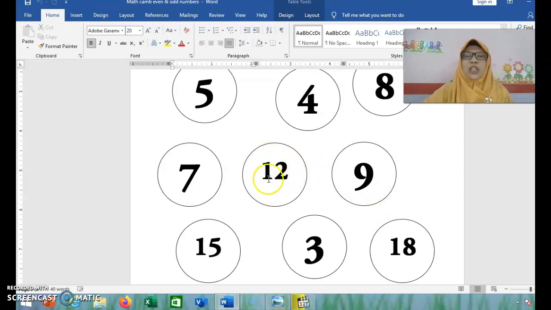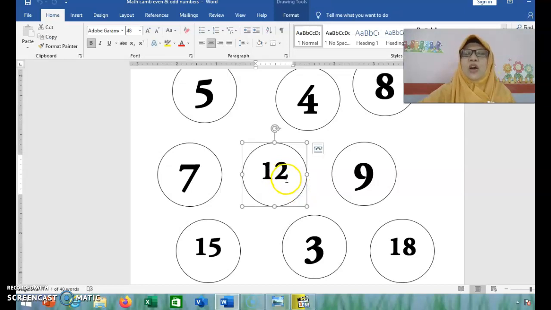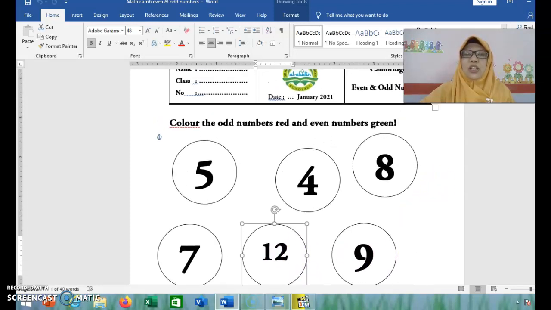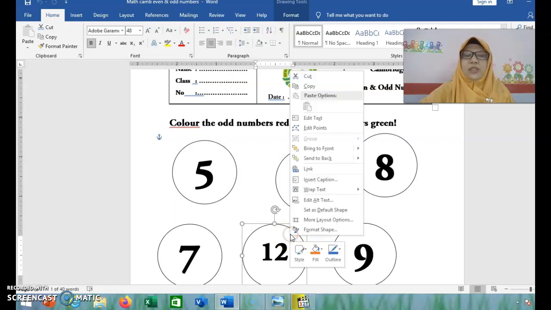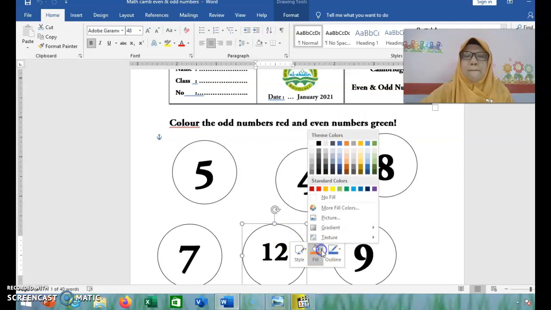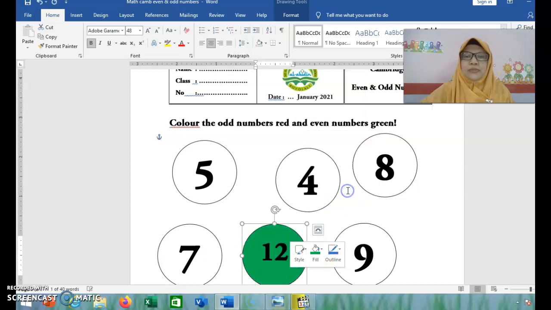Ya, for example, kita lihat ya angkanya ada 2 bilangan nih, 12. Kalau ada 2 bilangan gini gimana, Miss? Lihat bilangan paling belakang, 12. What is the last number? The last number is yes, 2. 2 even number or odd number? Yes, even number. So 12 is even number. Ya, sebagai contoh ya, an even number the color is green. Okay, let's color green even number. Okay, green.